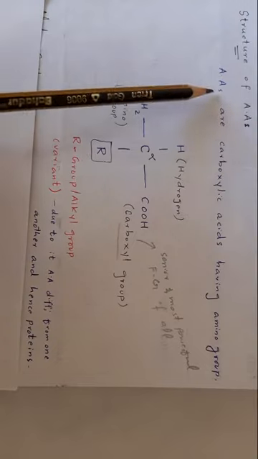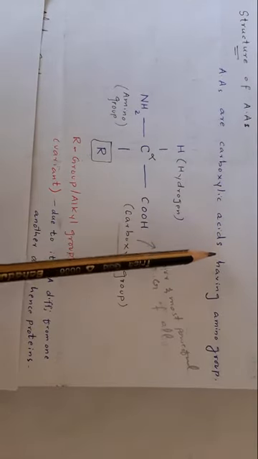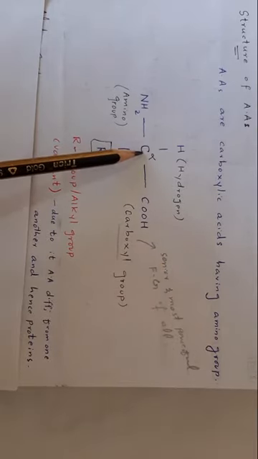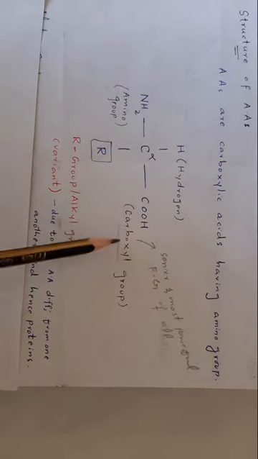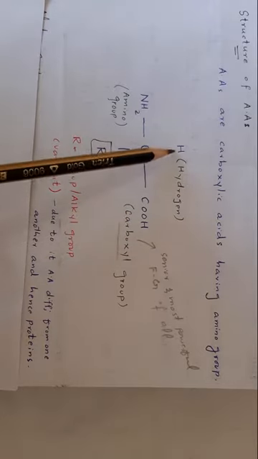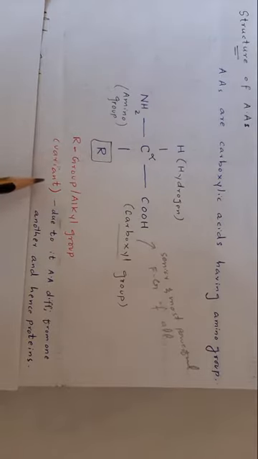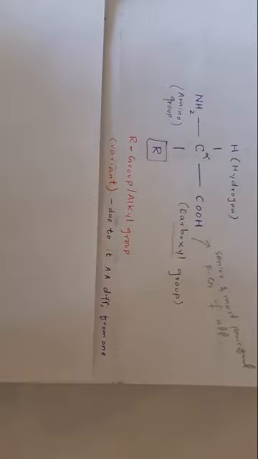Structure of amino acid. Amino acids are carboxylic acids having an amino group. This is the structure of amino acid. The central carbon is called alpha carbon, attached to 4 groups. This is carboxyl group, COOH, hydrogen, amino group NH2, and R group or alkyl group. It is variant. Due to R group, amino acids differ from one another and hence proteins. What is alpha carbon? The carbon next to the carboxyl group is called alpha carbon.